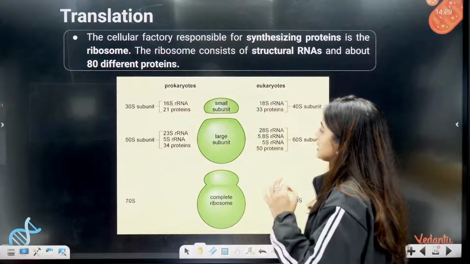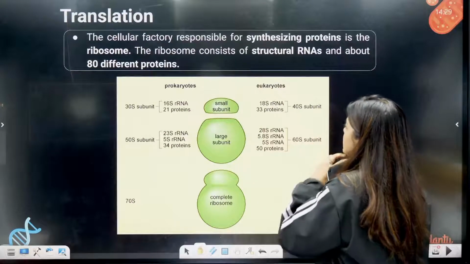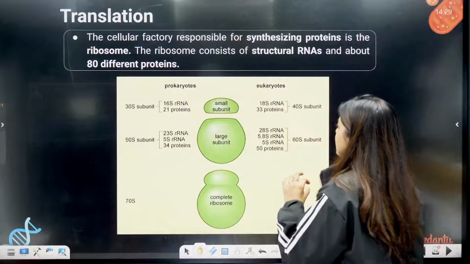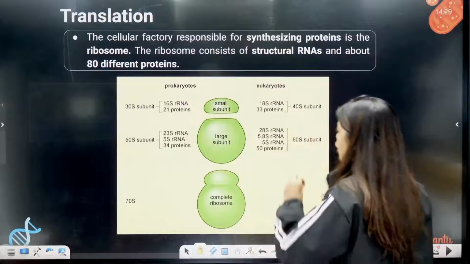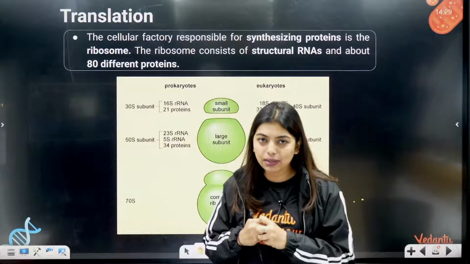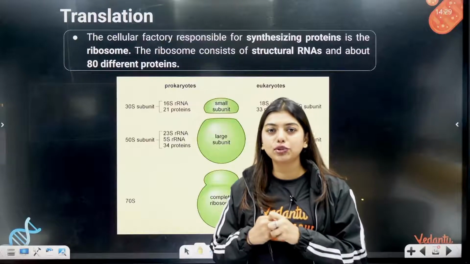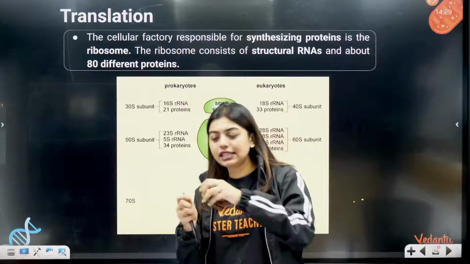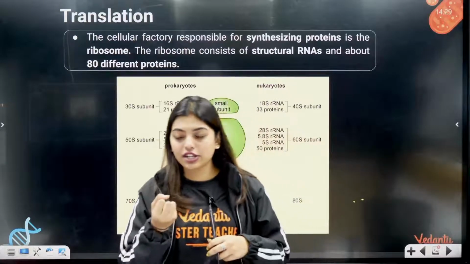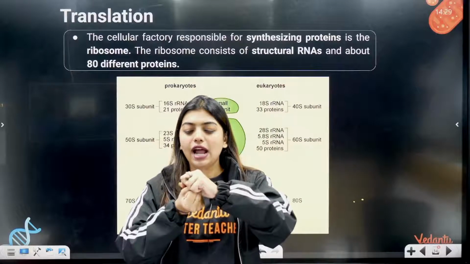Now students, the cellular factory responsible for synthesizing protein is the ribosome. The ribosome consists of structural RNAs and about 80 different proteins. So as I told you, remember that your ribosomes are going to come and help tRNA, telling it that you do not have to read alone, even I will come and help you, and they are going to move like one whole unit. We call them a translational unit, where you have ribosomes and you have the tRNA.